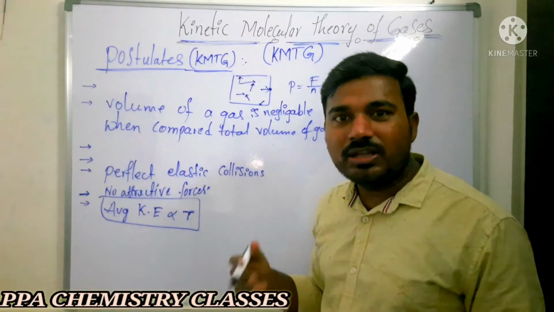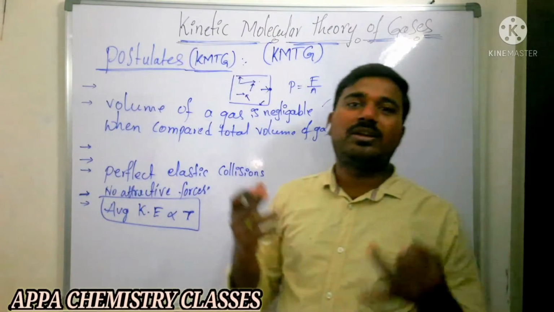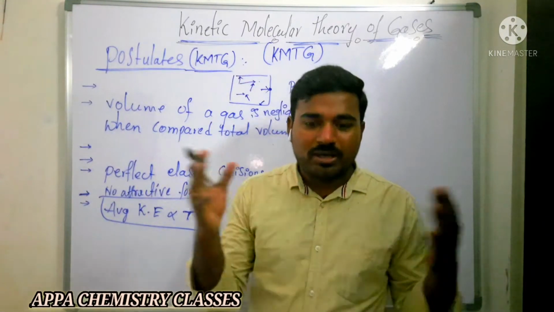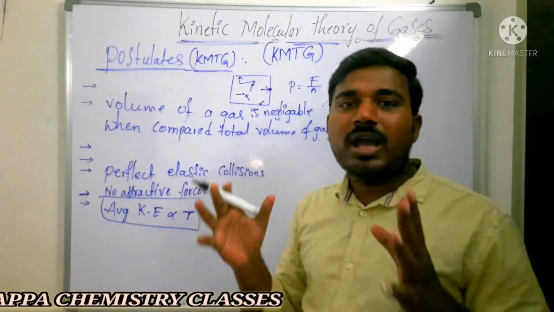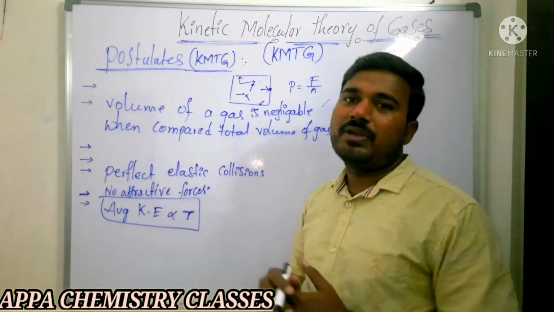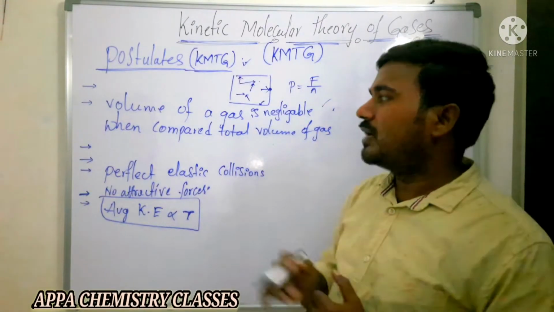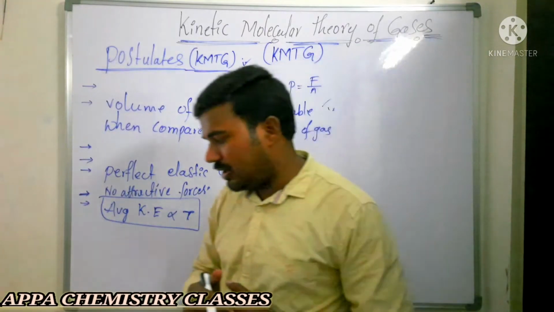We should not get liquid air or liquid gases, but we have liquid oxygen cylinders and liquid nitrogen. We compress gases and convert them into the liquid state, which means they must have some attractive forces. According to the postulates of the kinetic molecular theory, attractive forces are negligible in gas molecules. These two are the wrong assumptions made by the kinetic molecular theory of gases.